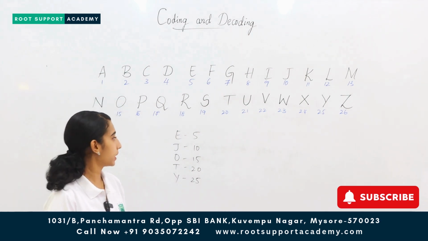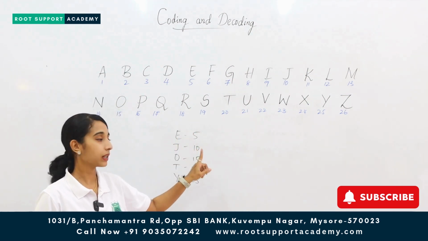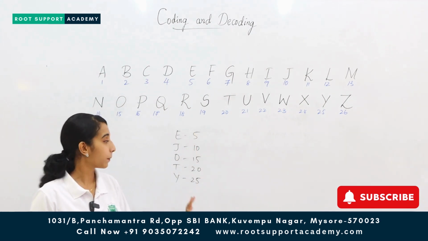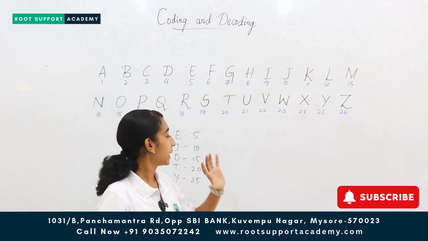What have I written? Here I've written E-J-O-T as one word. I've just numbered here 5, 10, 15, 20, 25. Multiples of 5. So it will become very easy. If you remember E-J-O-T in your mind, it will be very easy.